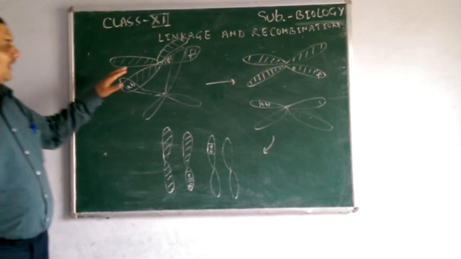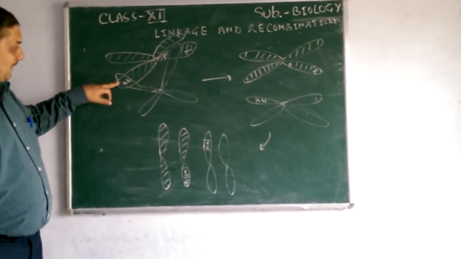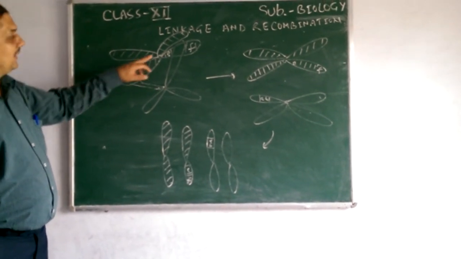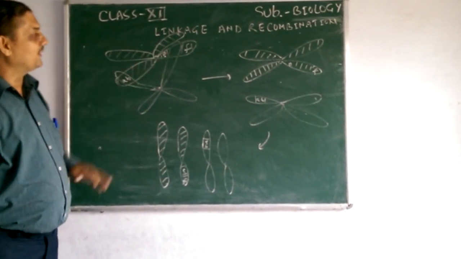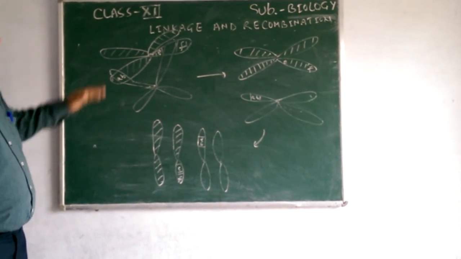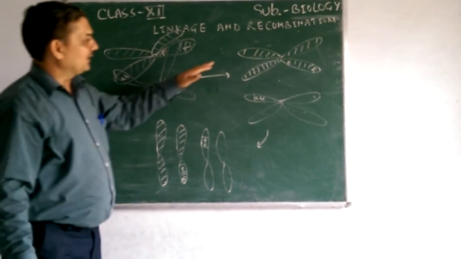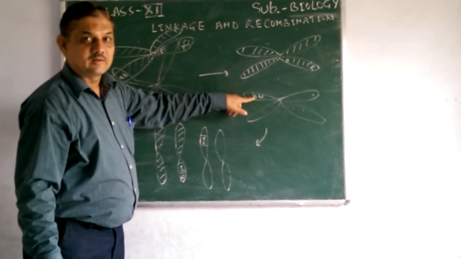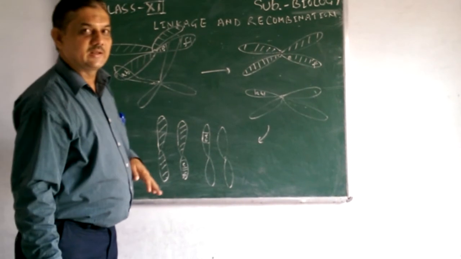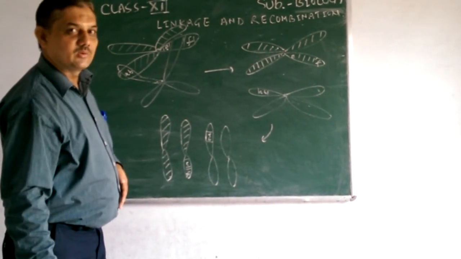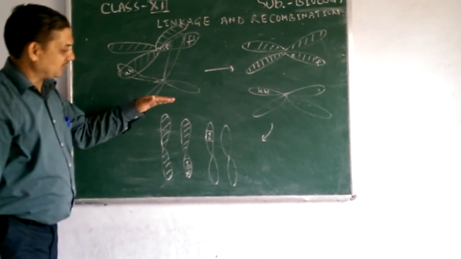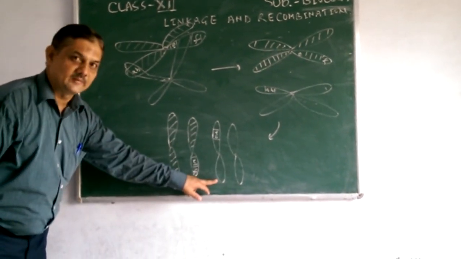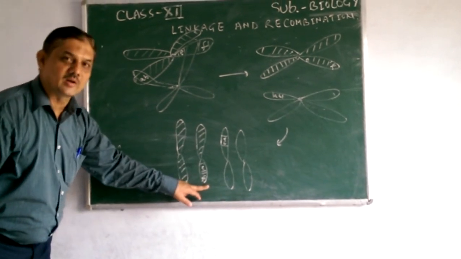So you see, in the first arm of the chromosome, the two genes A and B are situated very close, and in the second arm, the genes E and F are situated far away from each other. So during crossing over, you see they exchange their parts. The genes which are situated closer go together, but those which are apart from each other remain separate or go differently. So we get two parental type combinations and two new combinations. So this gives rise to variation in organisms.